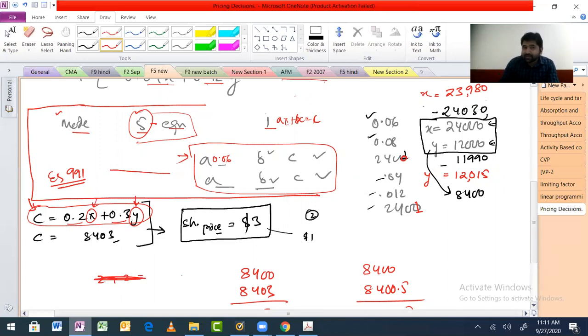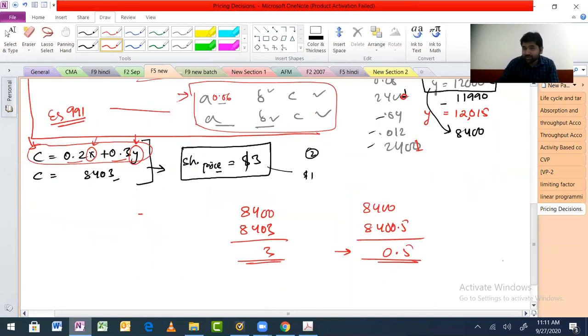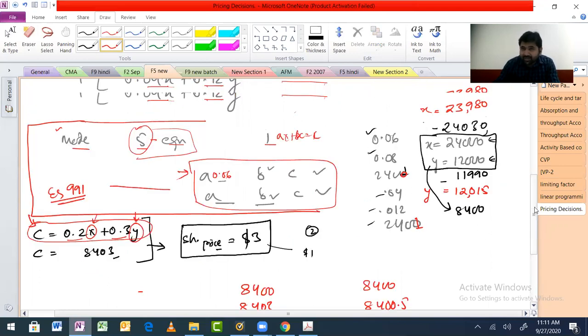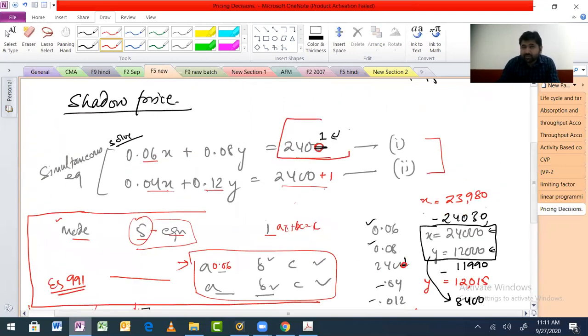All right. The moral of the whole story, why we are doing all this and what we are trying to do here: we are trying to calculate shadow price. What is shadow price? Shadow price is the maximum which the company can bear for increasing 1 unit of the constraint. Which constraint? The most critical constraint, because this is what is actually stopping you from doing production.